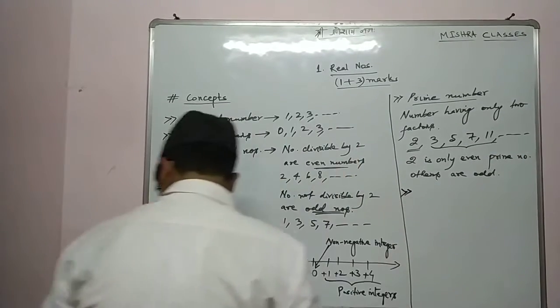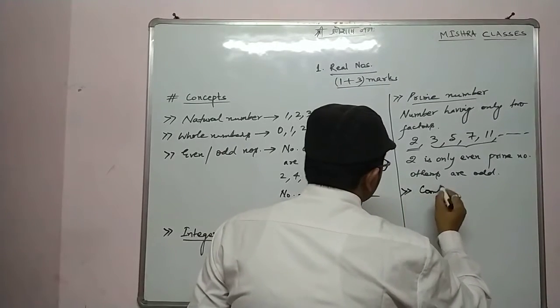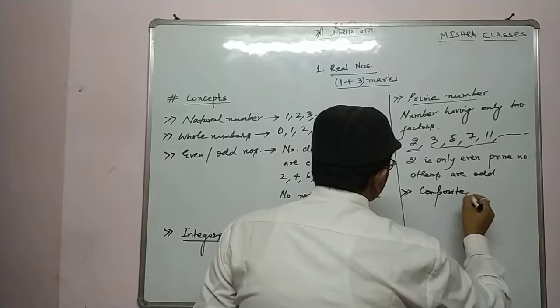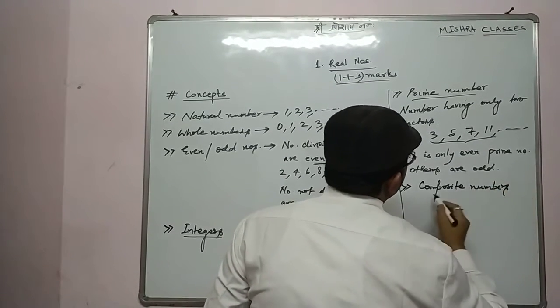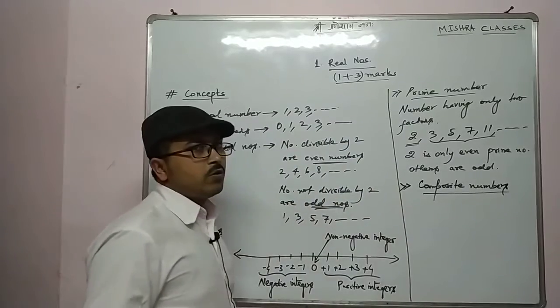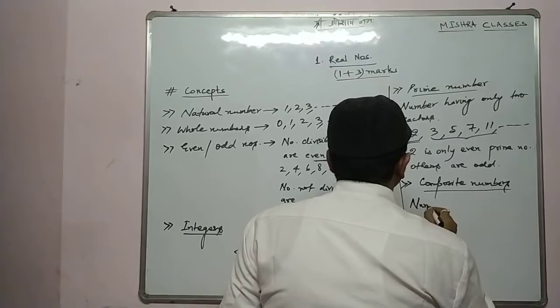Next we should know composite numbers. Now what are composite numbers? Composite numbers are those numbers which have more than two factors.